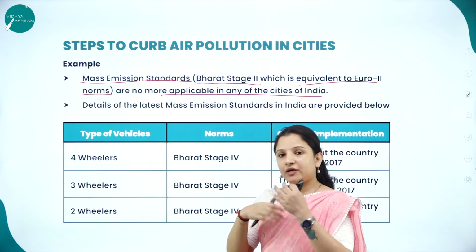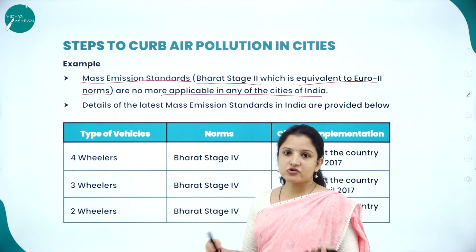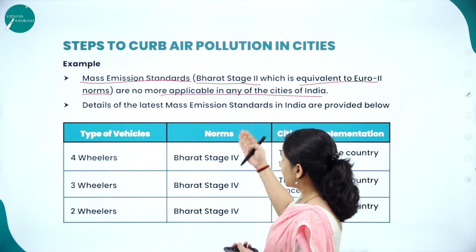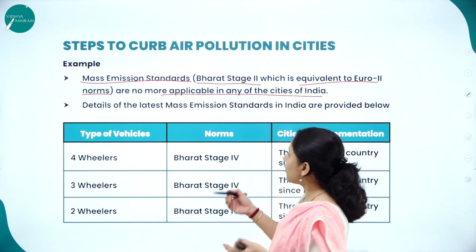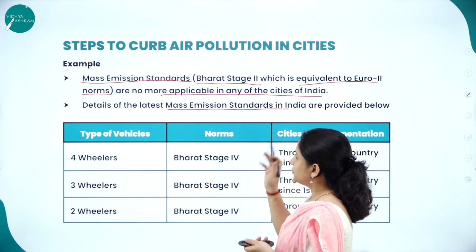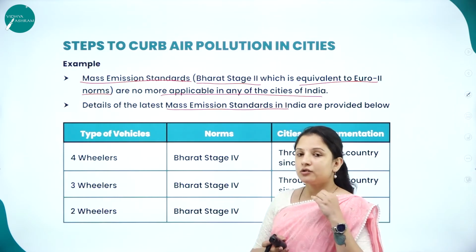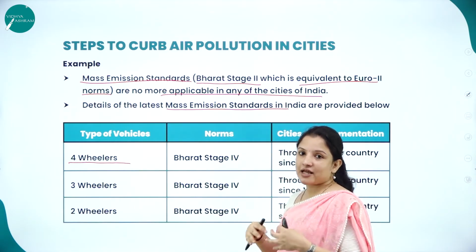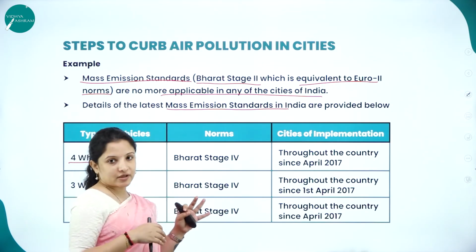As I told you, every few years the norms tend to change, because the vehicle number will increase and the amount of pollution will again increase. So all that time, even stricter norms should be brought forward. We'll look into a table wherein the Bharat Stage 2 norms have been improved, and what are the latest mass emission standards that have to be followed in India. According to the latest norms put forward by the mass emission standards, the rules to be followed are for four-wheelers. At present, Bharat Stage 4 norms are there. So according to Bharat Stage 4 norms, let's look into what the rules and regulations are.